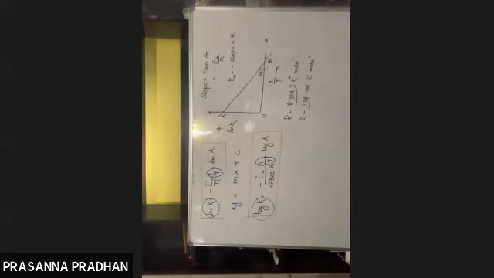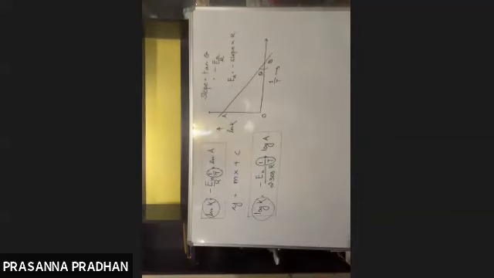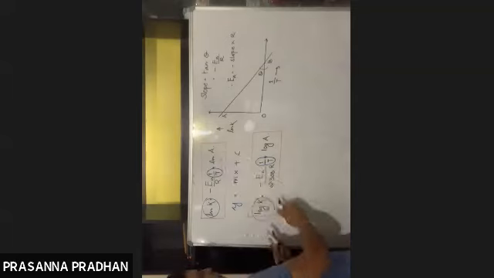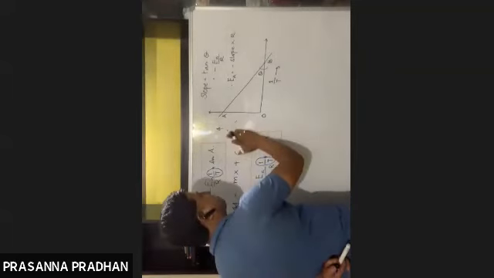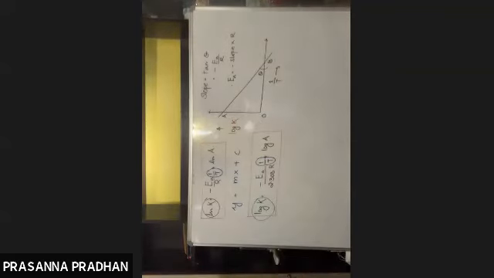So this is the graph if ln k is plotted against 1 by T. Now, instead of ln k, suppose I plot log k. What will happen? The nature of the graph will be the same. So what will be different?